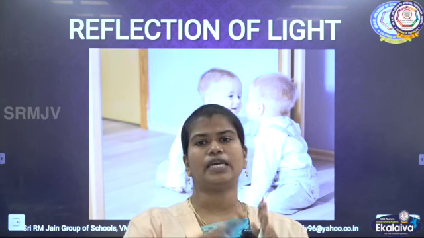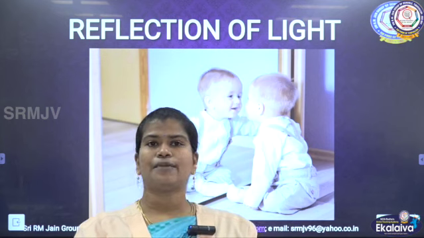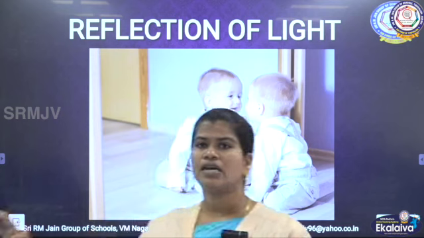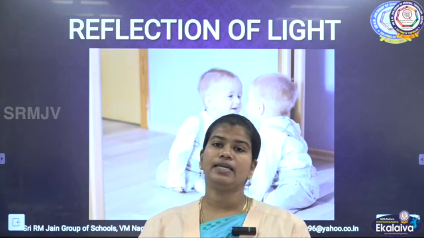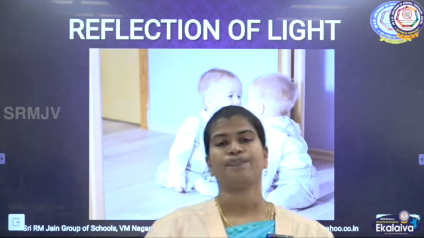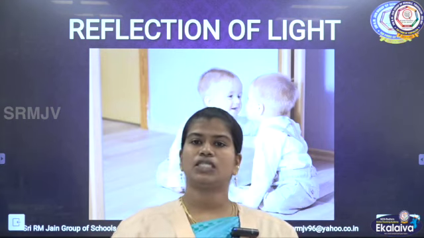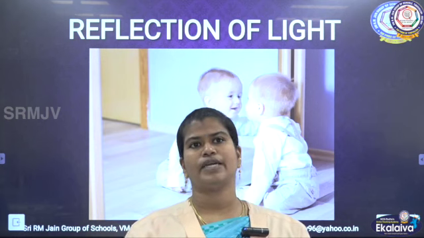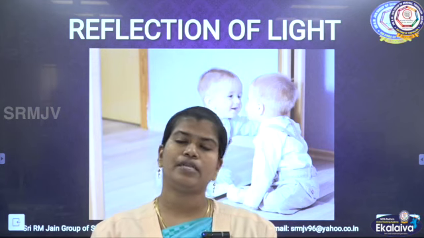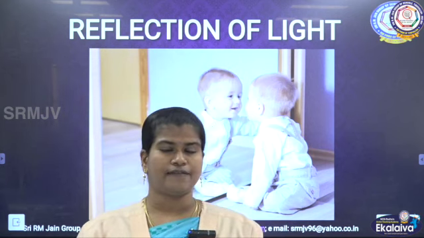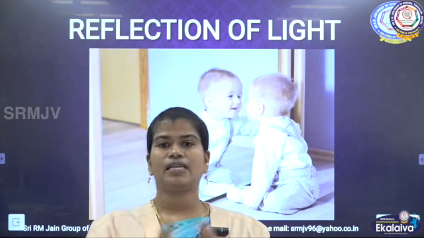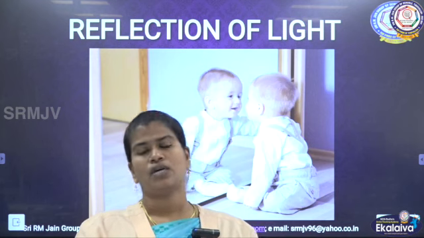There are different types of reflection. Suppose the surface is very smooth, a very polished surface like a mirror, then there will be a regular reflection, which means a proper reflection. But suppose the surface is not polished, if it is an unpolished surface, then it will undergo irregular reflection. In this lesson we are particularly going to discuss regular reflection, which means proper reflection.